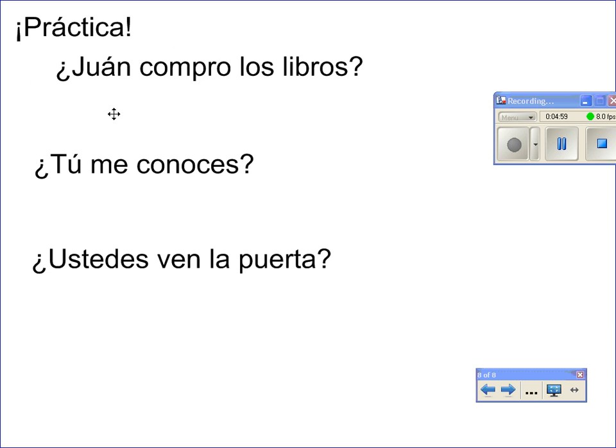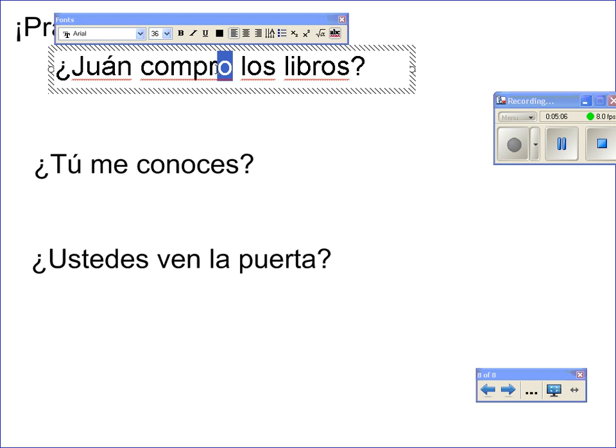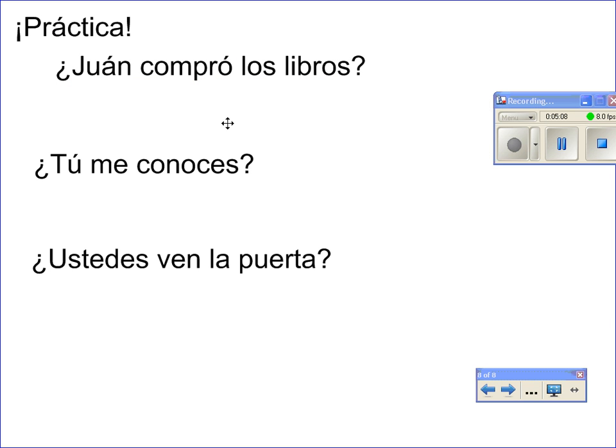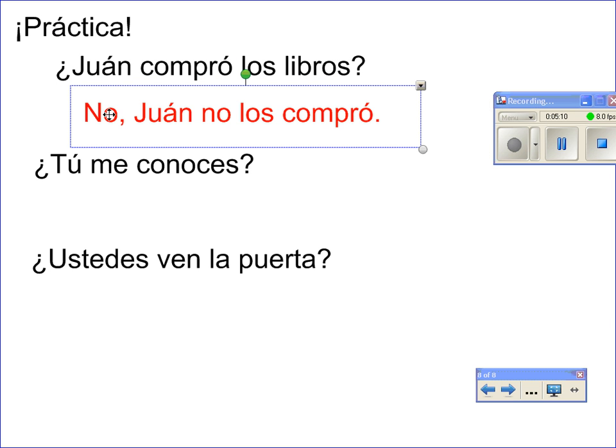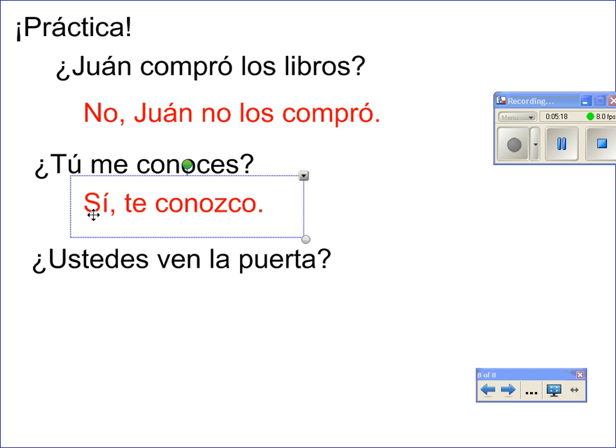And then practice, we did this in class, but just to remind you, did Juan buy the books? Juan compró los libros. And an answer would be either yes or no. So no, Juan did not buy them. Los libros changes to los. Do you know me? Yeah, I know you. Sí, te conozco. Conozco is I know. You is te. So we put it in this order.